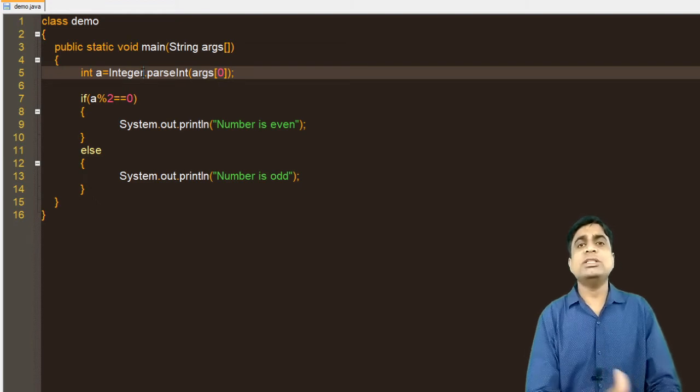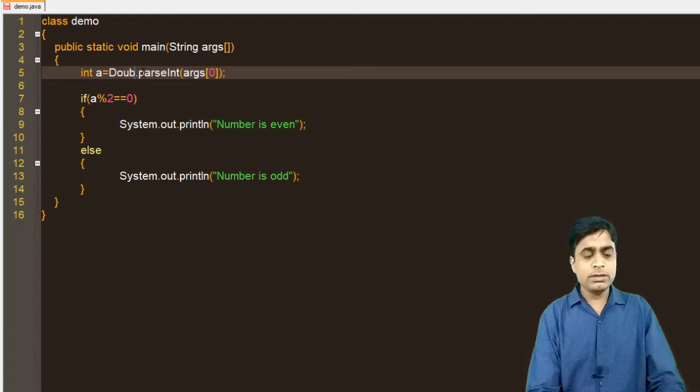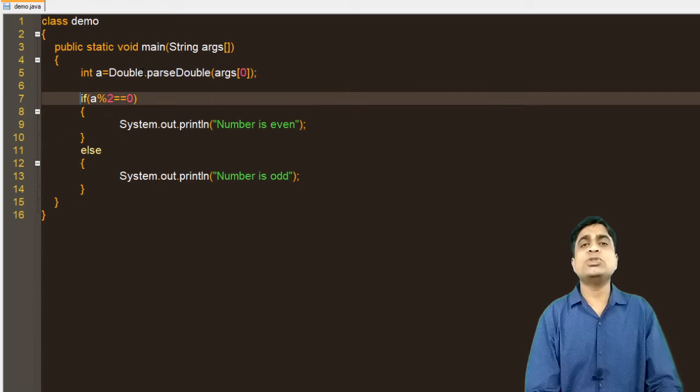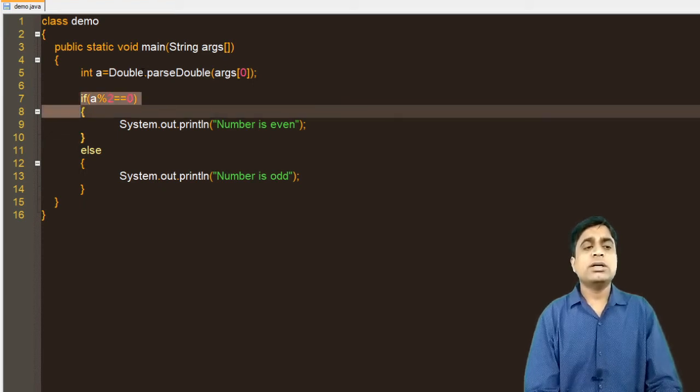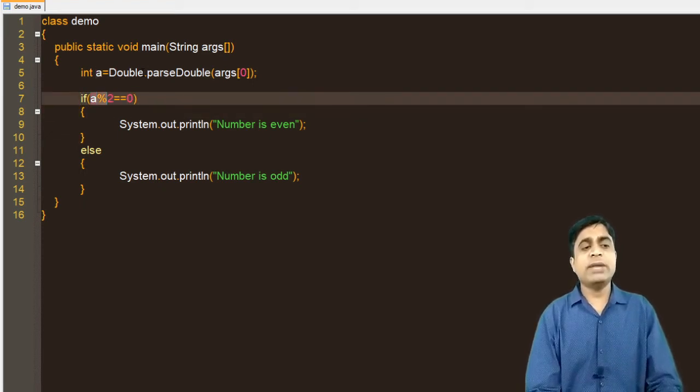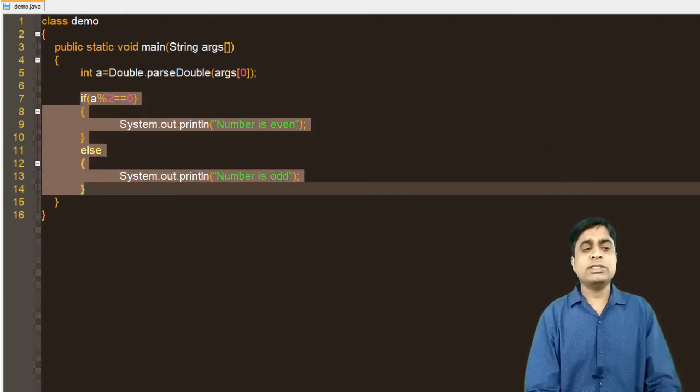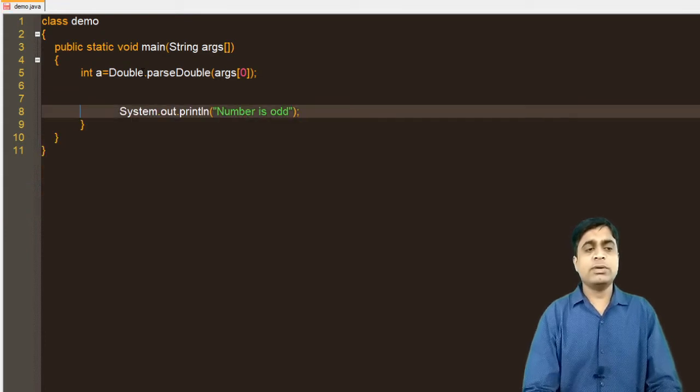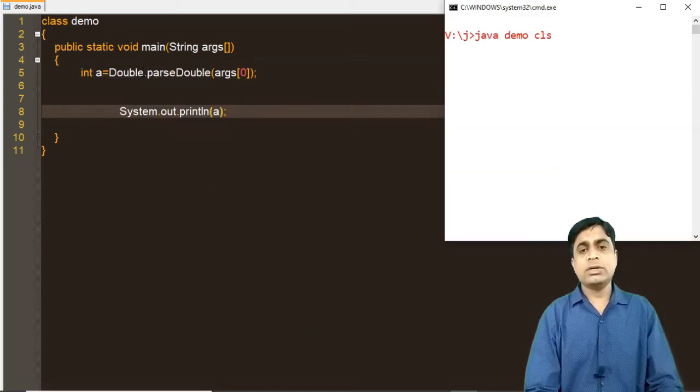Suppose you want to convert this value to a double. Just write Double, because Double is a class, Double.parseDouble. That value will be converted into a double, but this program is not suitable for double because we cannot check the remainder for a double value. So you can also convert this data into double form. Now you are supposed to print this value over here, so you can check that value.